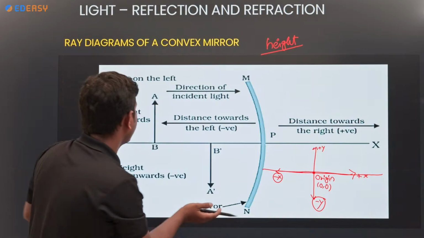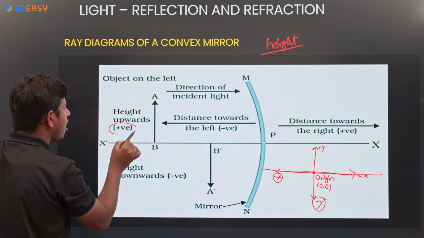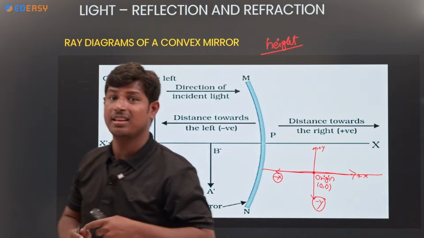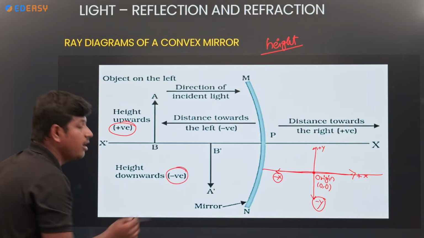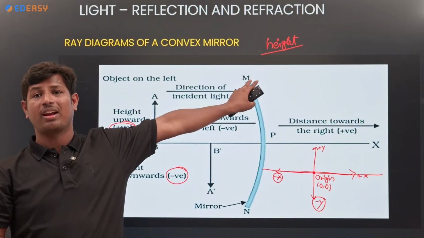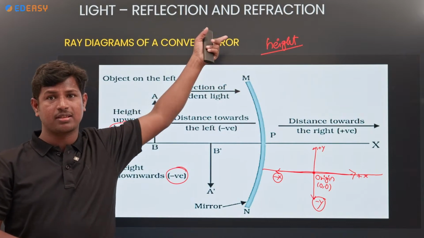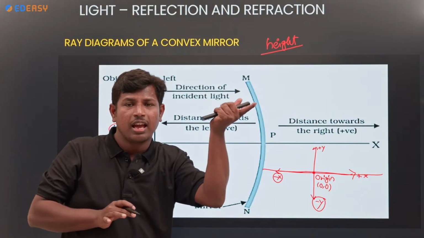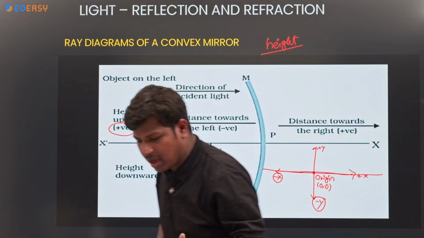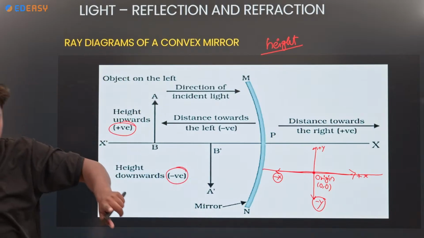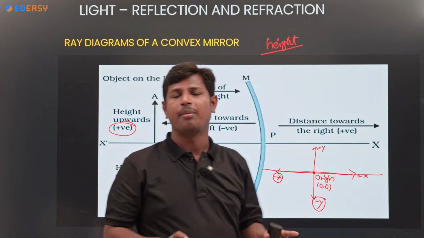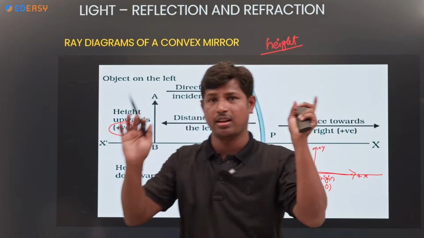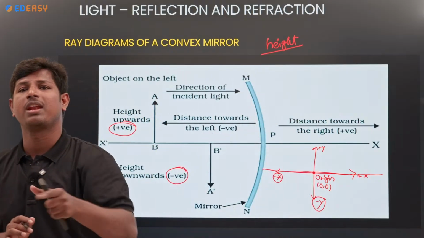Above the principal axis, always positive. Below the principal axis, negative. These two are enough for height. For height, you have to check how the object will be, above or below. Tell me from the comment section. Above the principal axis plus, below the principal axis minus, enough. Coming to the height, above the principal axis positive, below the principal axis negative.